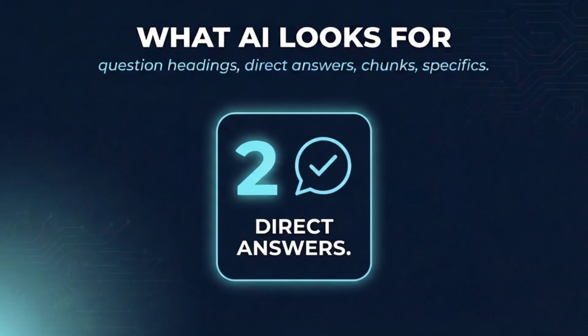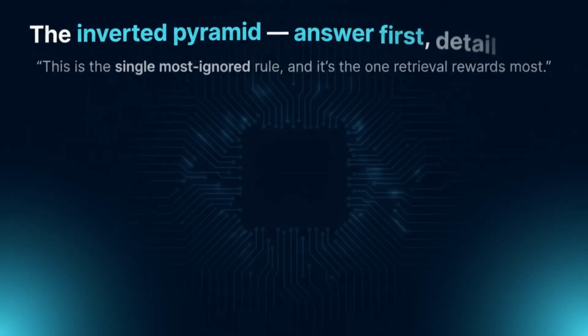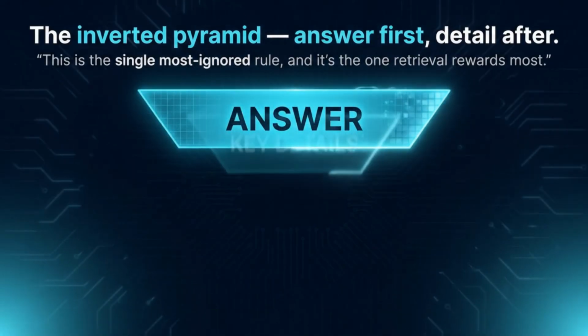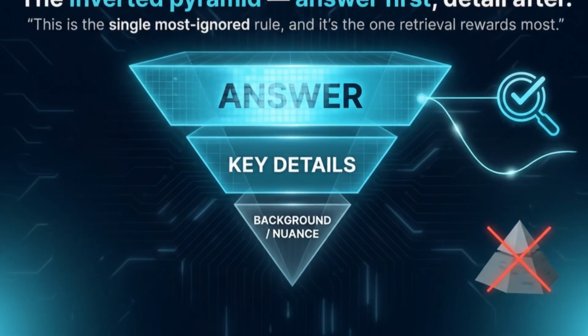2. Answer directly, immediately, under each heading. State the answer in the first sentence or two, then elaborate. The inverted pyramid. Answer first, detail after. This is the single most ignored rule, and it's the one Retrieval rewards most.